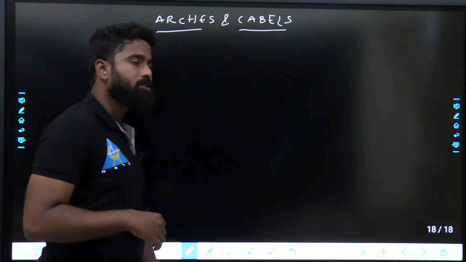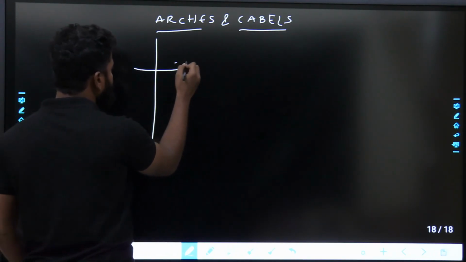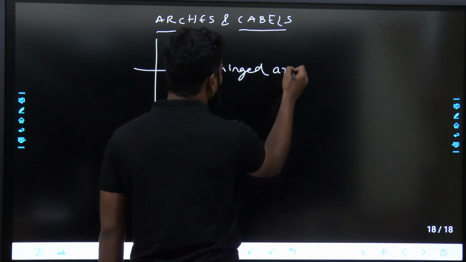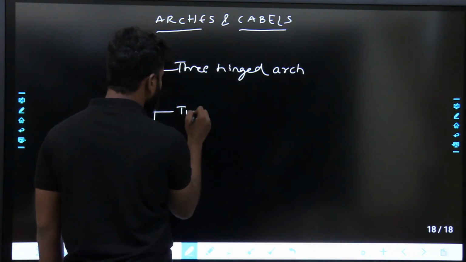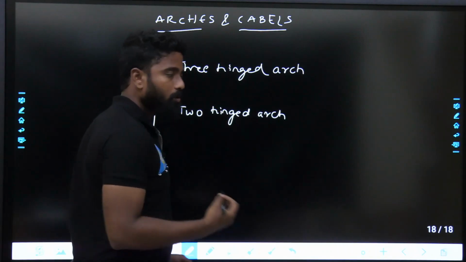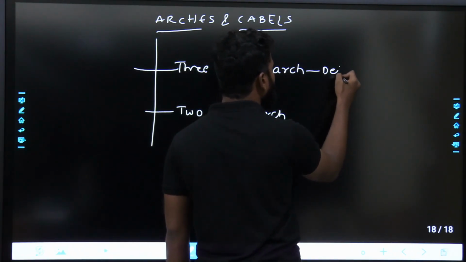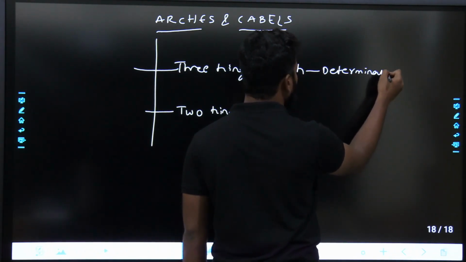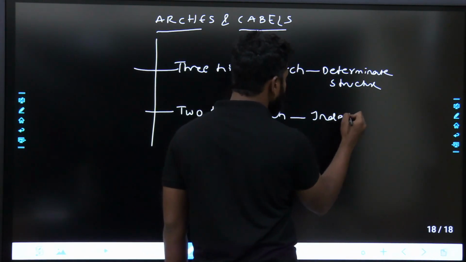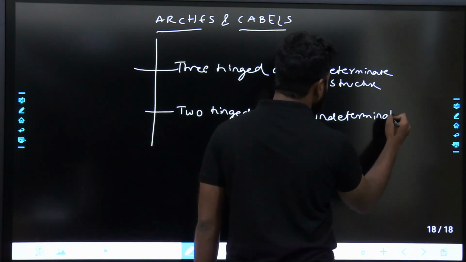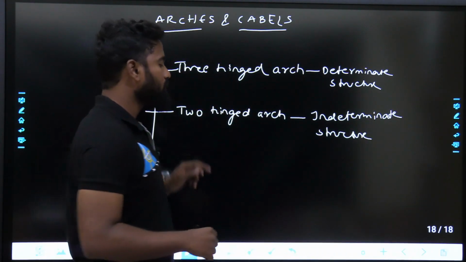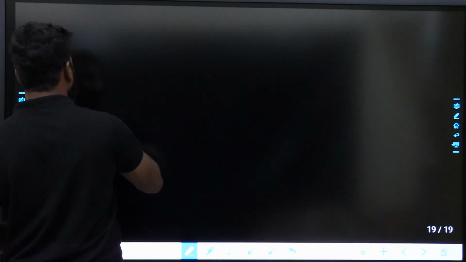If I see arches and cables, in arches also we will be seeing what are the different types of arches. 3-hinged arches and 2-hinged arches. 3-hinged arch is generally a determinate structure. 2-hinged arch is an indeterminate structure, whereas 3-hinged arch is a determinate structure. Generally, something like this.